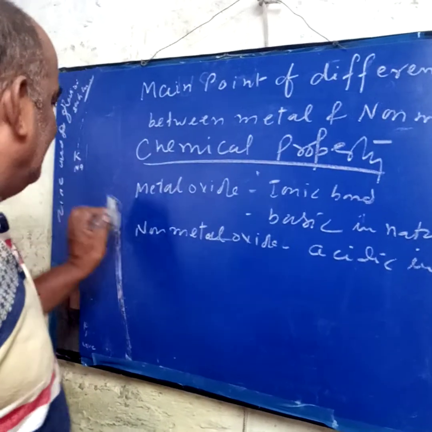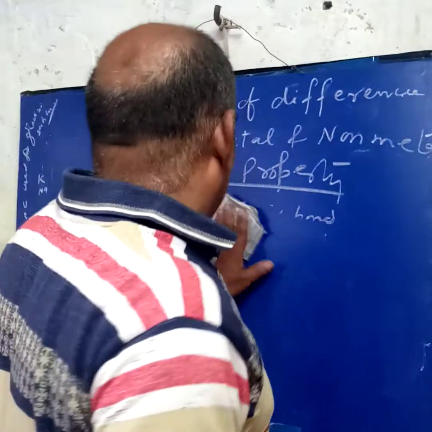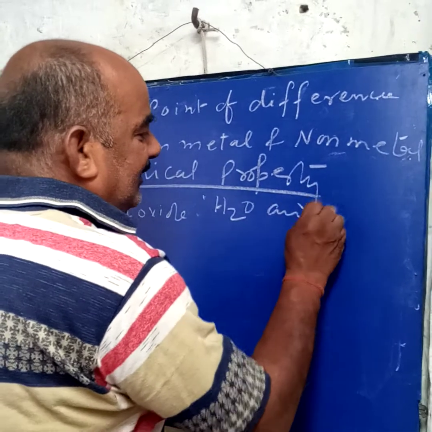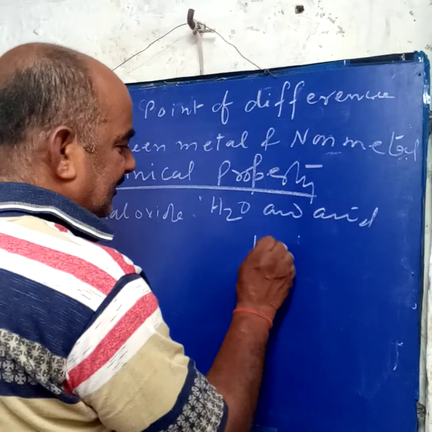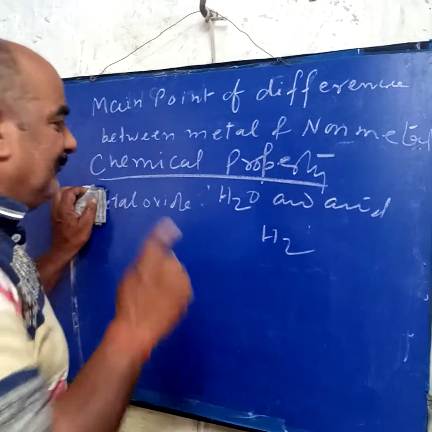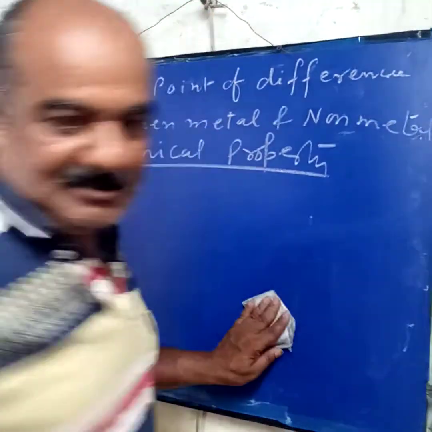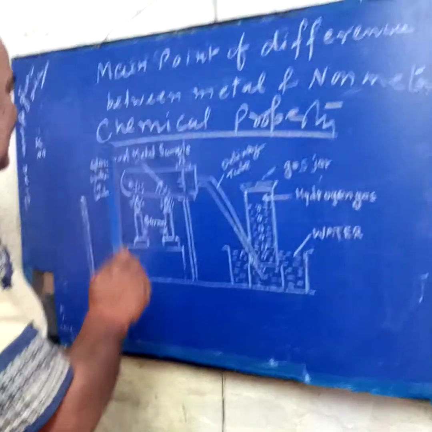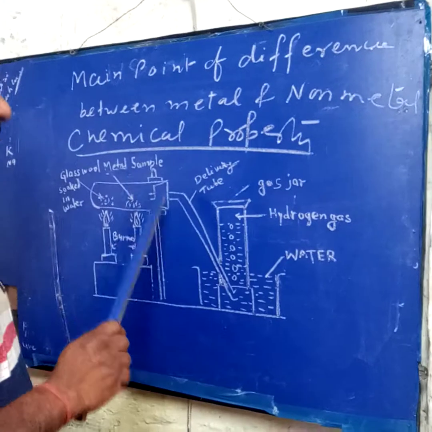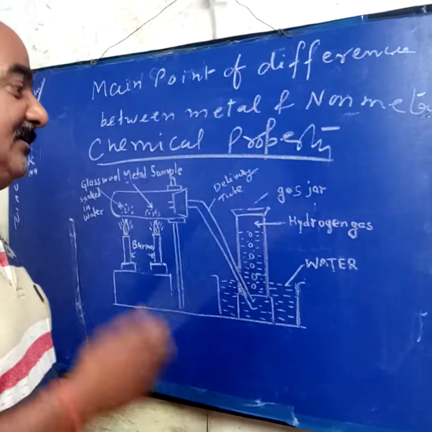Now, metals generally react with water and acid to produce hydrogen gas. Today I am going to discuss how metals react with water or steam to produce hydrogen gas. When metal reacts with water or acid, it produces hydrogen gas. But now the question: how will you know that the produced gas is hydrogen gas?